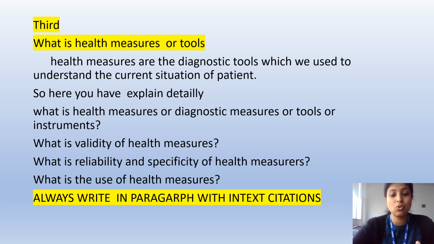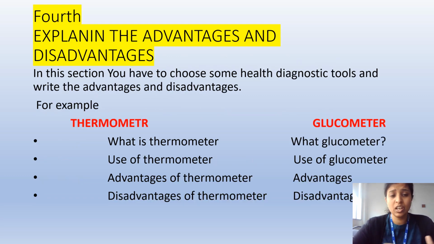Again I'm repeating, guys, always write the things in paragraphs with in-text citation. Without in-text citation, without rephrasing, if you write something, you will get flagged for similarity and you will get caught for plagiarism.